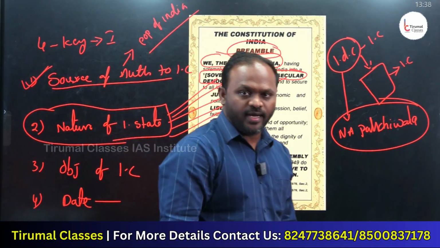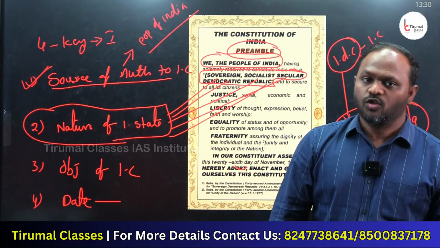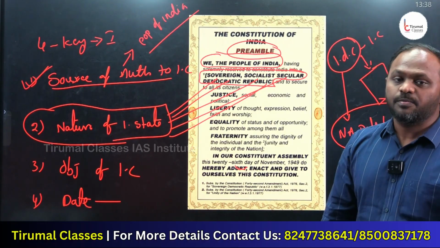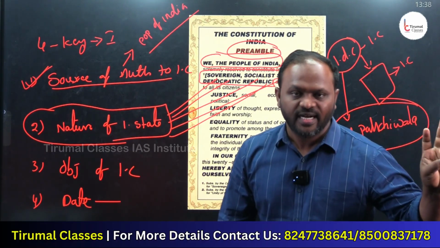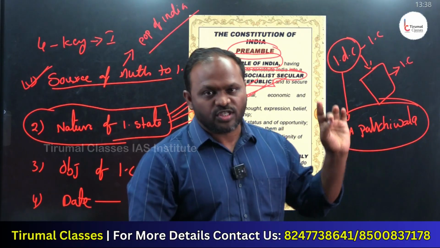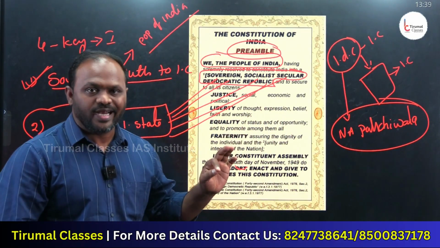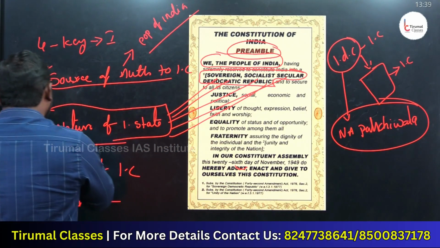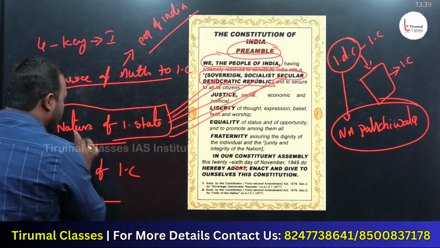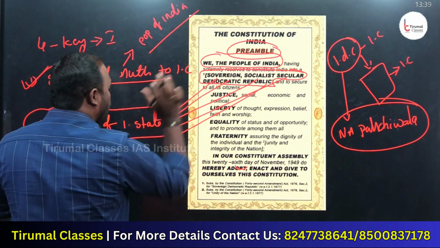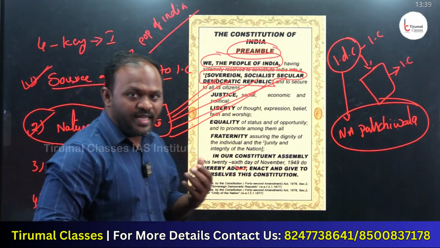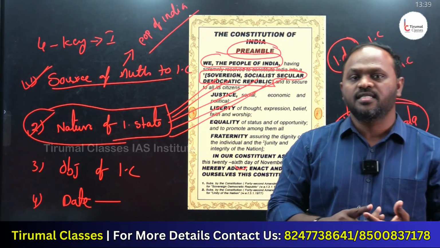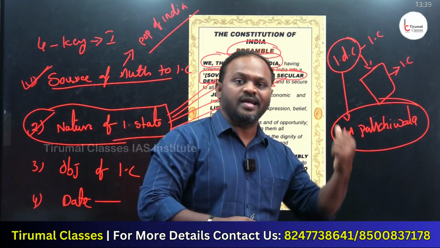Means భారతదేశం అనేది sovereign state, అలాగే republic state, socialistic state, democratic state. Are you getting it right? Yes. These 5 keywords explain the nature of the Indian state. So the nature of the Indian state is nothing but the Indian state is sovereign, socialist, secular, democratic, and republic.